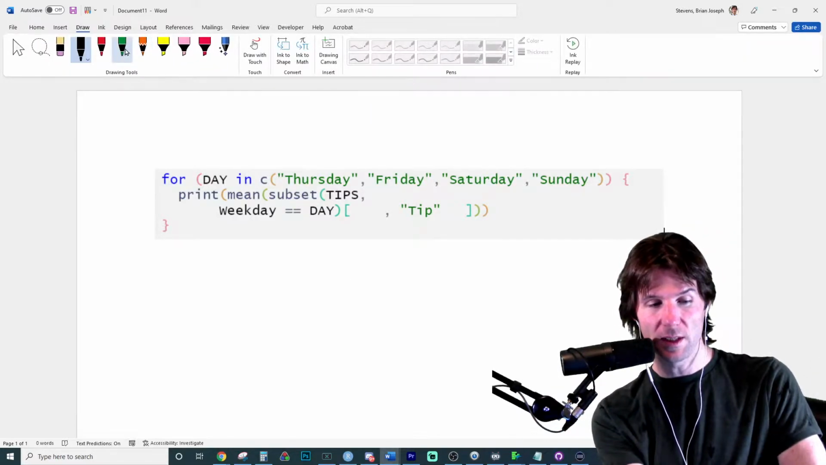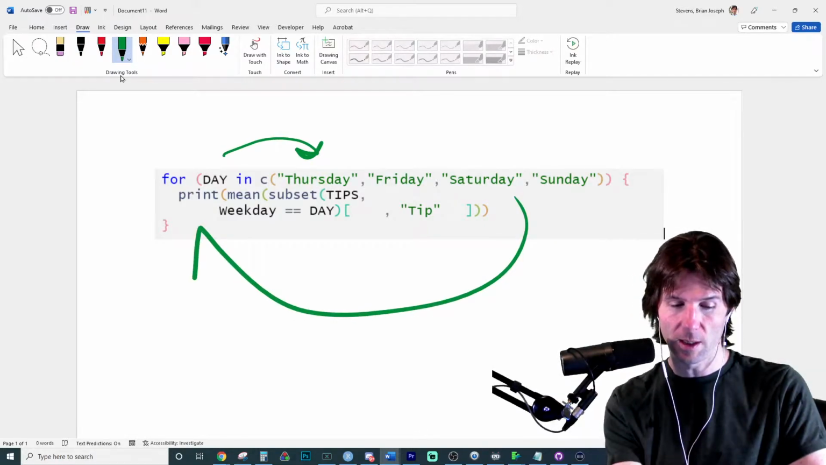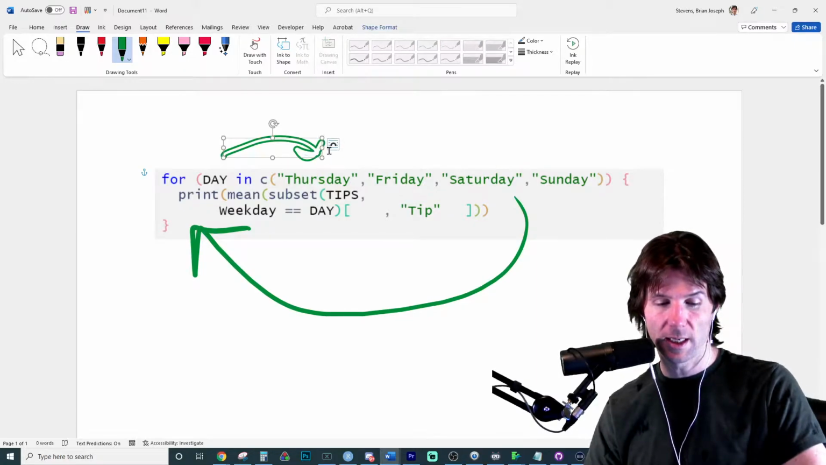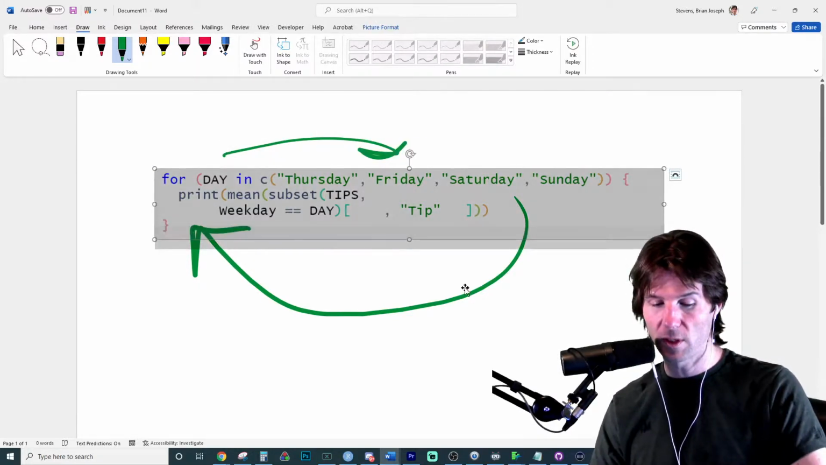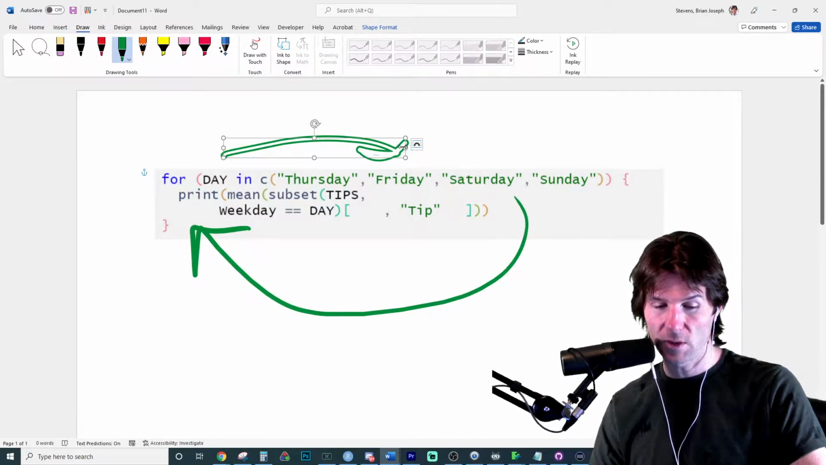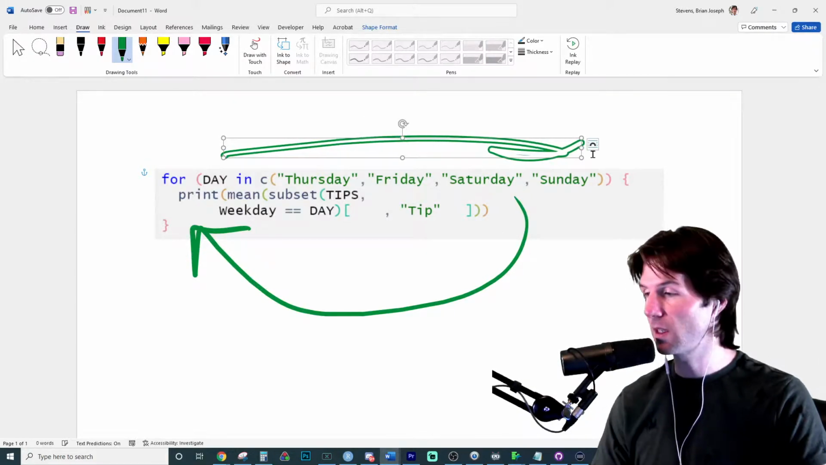So what it does is it assigns Thursday to day, and then it runs the code, and then it comes back up here. Then it assigns day is going to be Friday, and then it runs the code. And so then it runs the code down here. Then it runs this right here. It says, okay, now day is Saturday. Then it runs this code. And so you see the skeleton never changes.